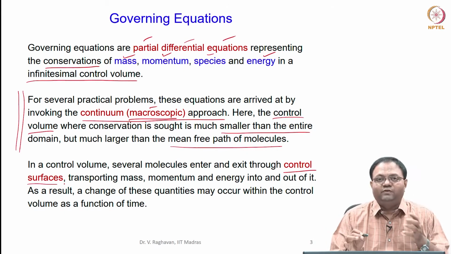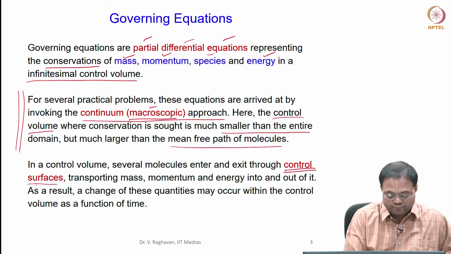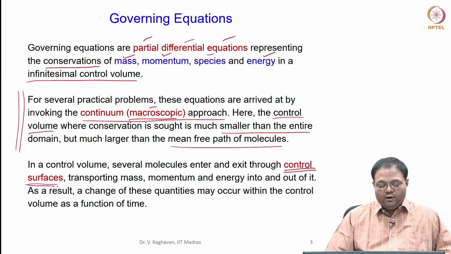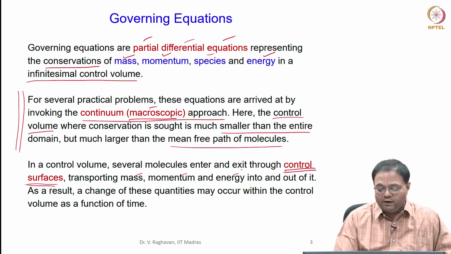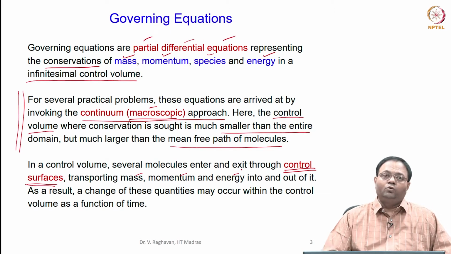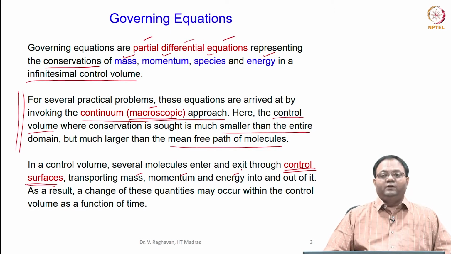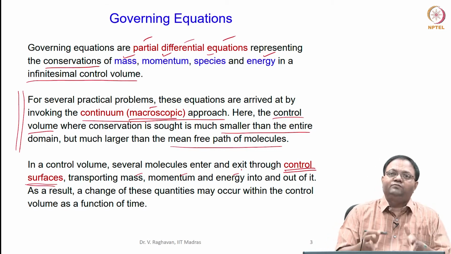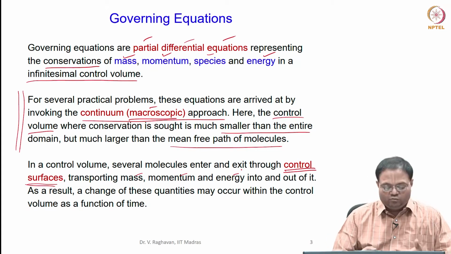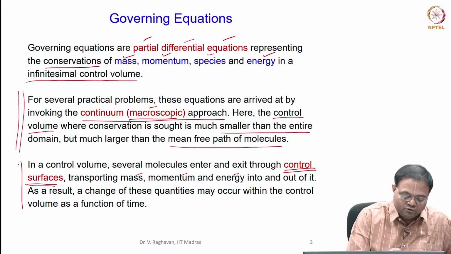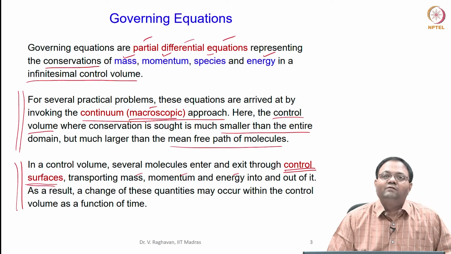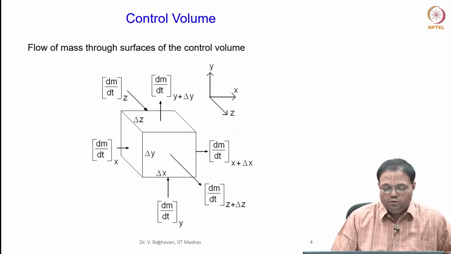Those surfaces are called control surfaces. When the molecules enter, they can transport mass, momentum and energy into and out of it. As a result of this transport, there will be changes in these quantities within the control volume as a function of time. This is the principle we use for deriving the conservation equations for a control volume.